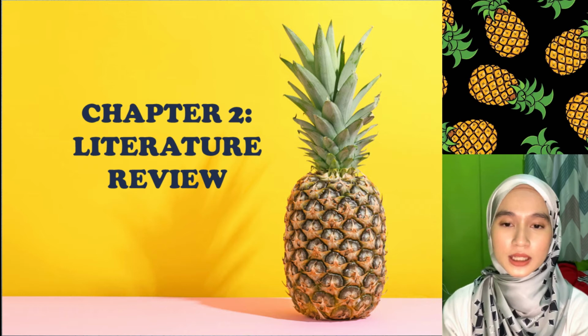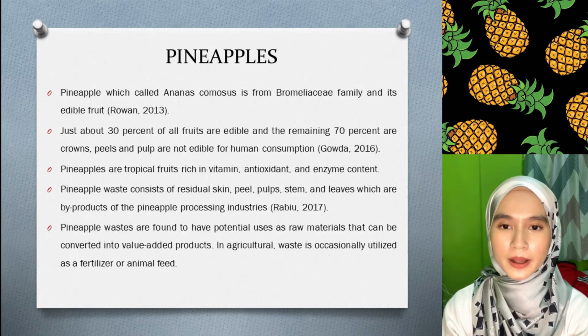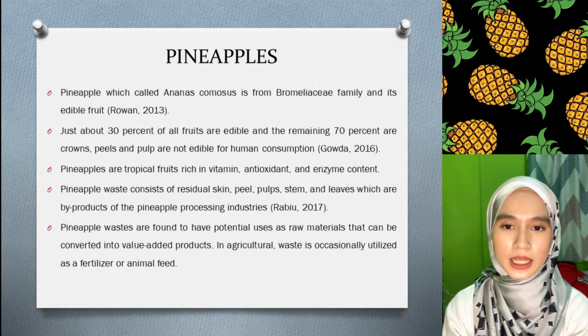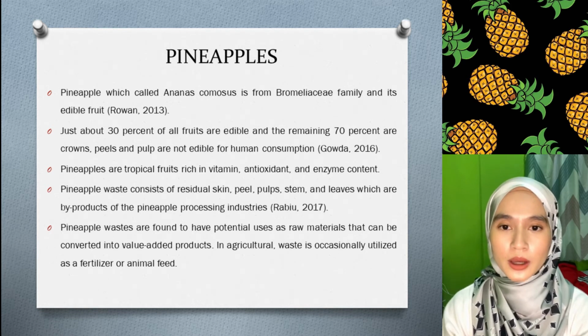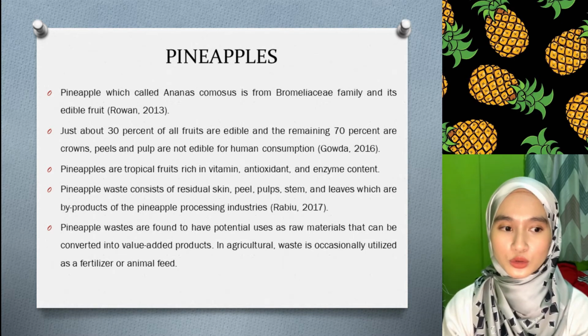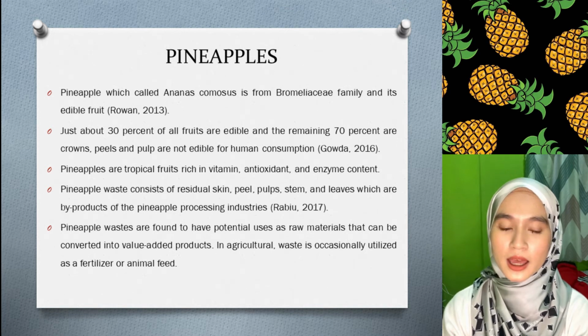Next chapter is the literature review. The first thing I would like to talk about is pineapple. Pineapple, which is called Ananas comosus, is from the Bromeliaceae family. Pineapple consists of 70% waste and 30% fruit. Pineapple waste consists of leaf, peel, and crown. Pineapple waste is found to have potential use as raw material to be utilized as a fertilizer or animal feed.